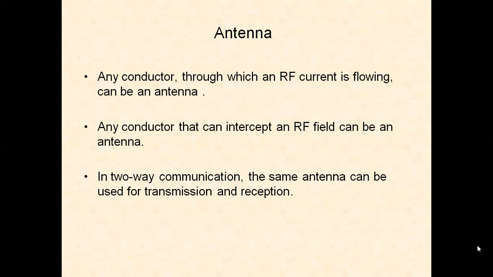In two-way communication, the same antenna can be used for transmission and reception. For example, in a radar communication system, transmission is done, afterwards we receive the echo signal. So the same antenna can be used for both transmission and reception. Otherwise, we require a transmitting antenna. We also require a receiving antenna at the receiving end. So the transmitter is connected to the transmitting antenna, and the receiving antenna is connected to the receiver.